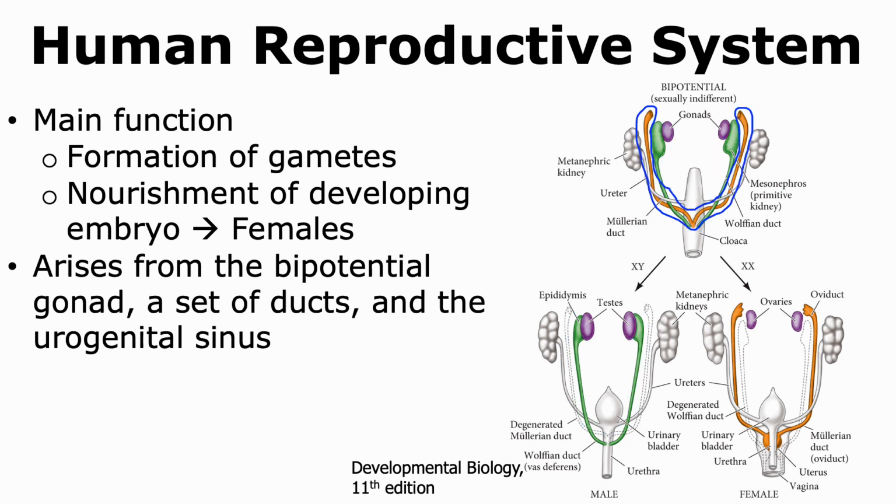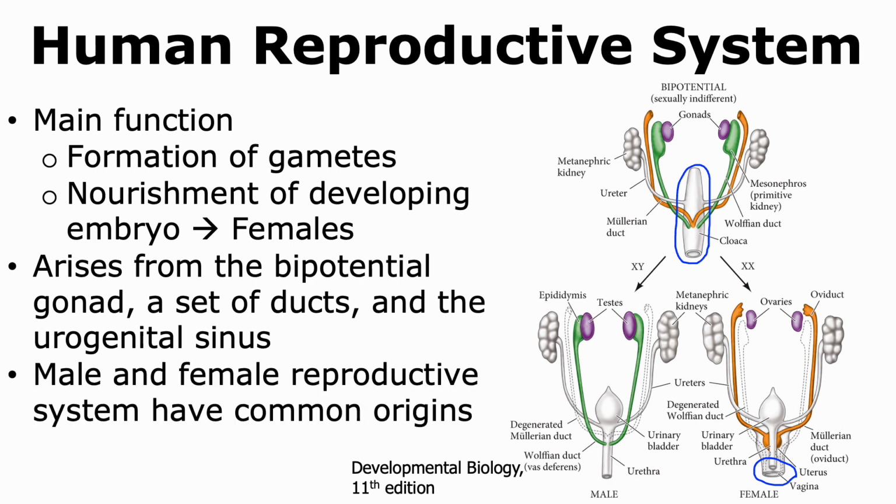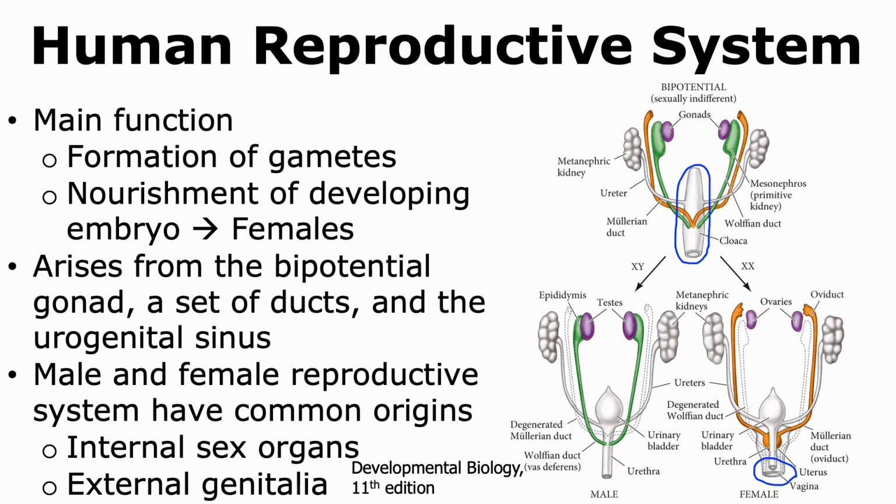Another type of duct present in this common structure is the Mullerian duct, which degenerates in males, however persists in females to form different reproductive structures. Then we have the urogenital sinus, which develops into structures in the male like the prostate, and in the case of the female, it is able to form structures like the vagina. Thus, the male and the female reproductive system have common origins in terms of their internal sex organs as well as their external genitalia.